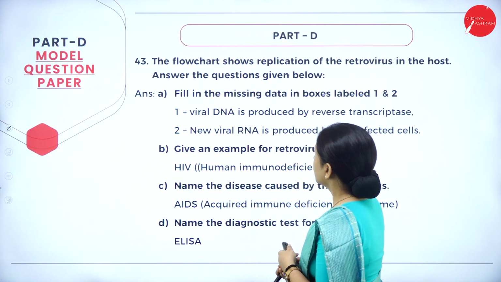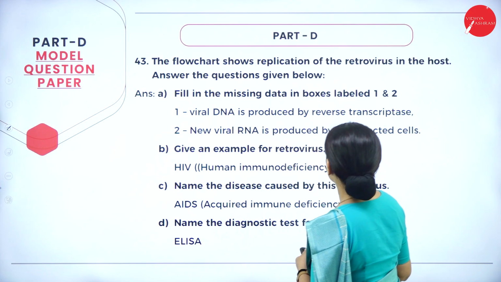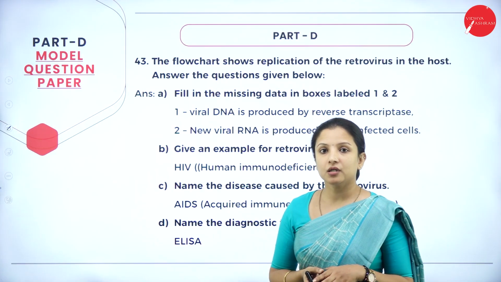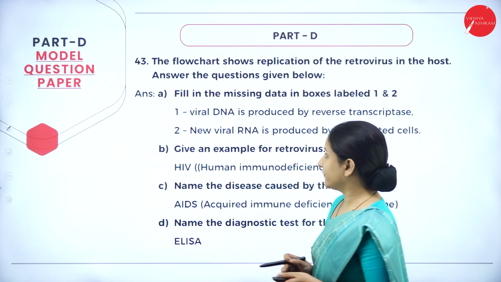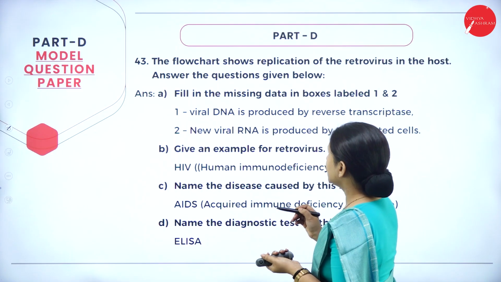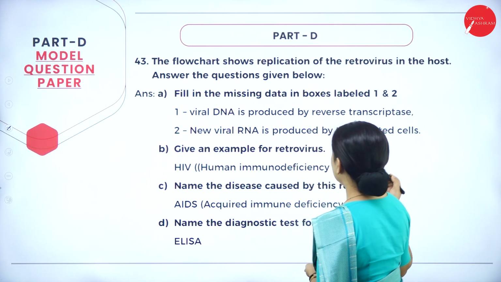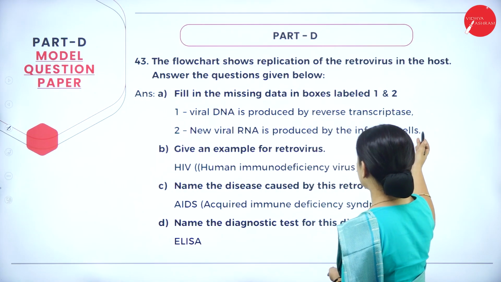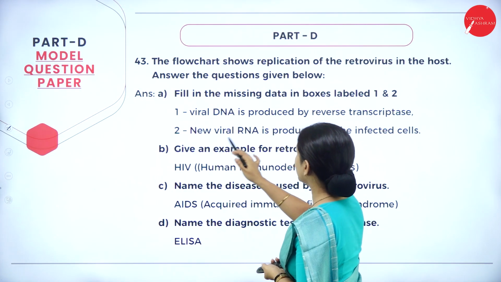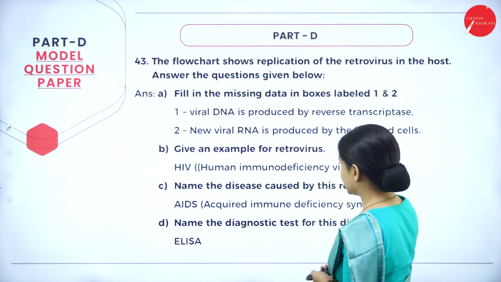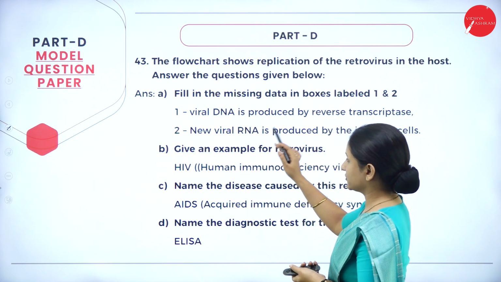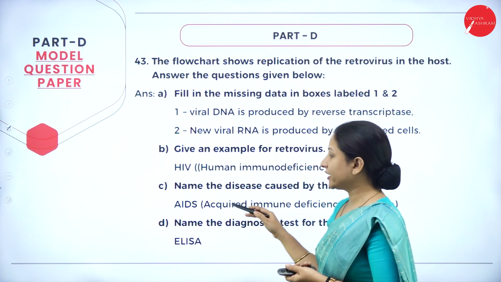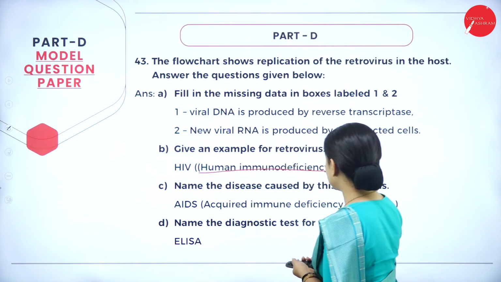Next question. The flow chart shows replication of the retrovirus in the host. When I say retrovirus, here we are talking about the human immunodeficiency virus, that is HIV, right? Fill in the missing data in the boxes labeled 1 and 2. First, viral DNA is produced by reverse transcriptase. Second, new viral RNA is produced by the infected cells. Next is, give an example for retrovirus. The example is the human immunodeficiency virus.